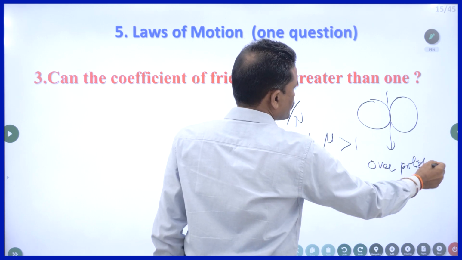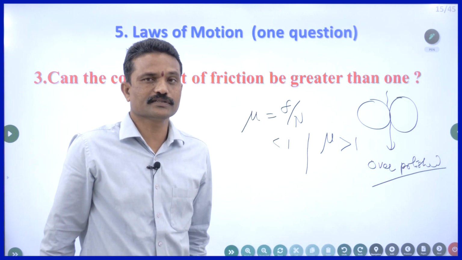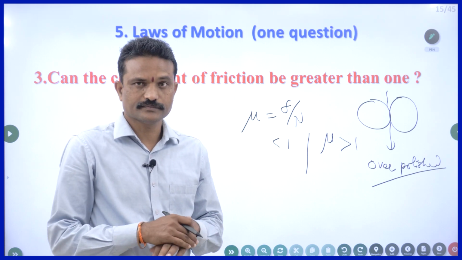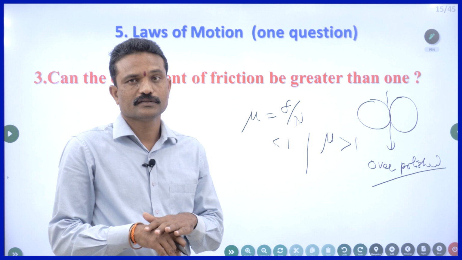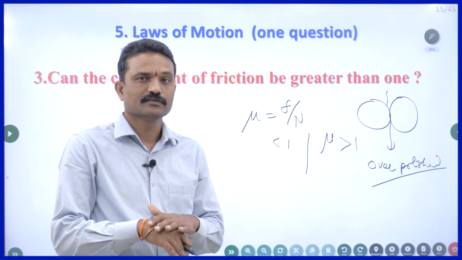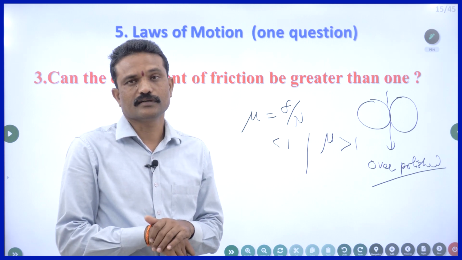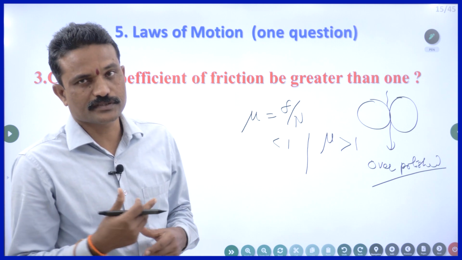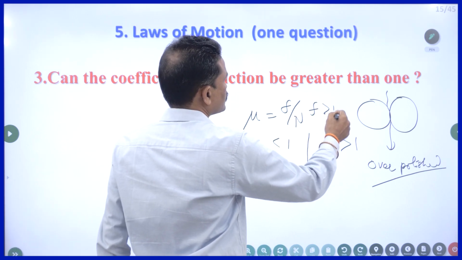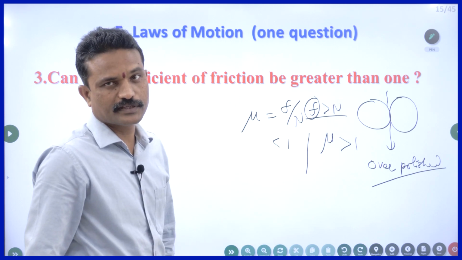So this also I explained in the video related to friction, how to minimize the friction. The best way to minimize the friction is to polish the surface. To some extent you have to polish. If you are polishing the surfaces to a larger extent, that means when they are heavily polished, electrostatic forces come into picture. In that case, F will be greater than N. So when F is greater than N, that means friction will increase instead of decreasing.